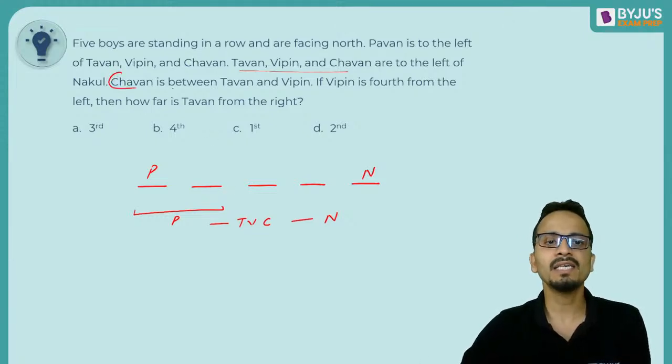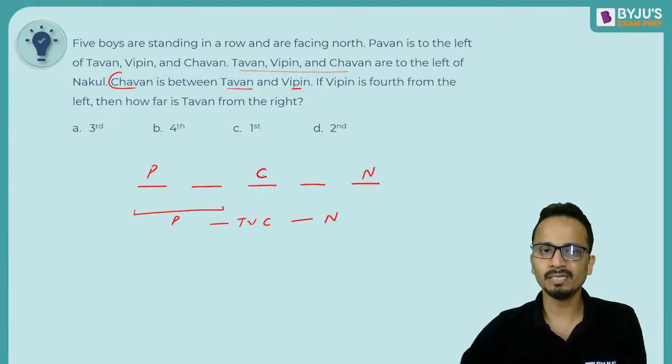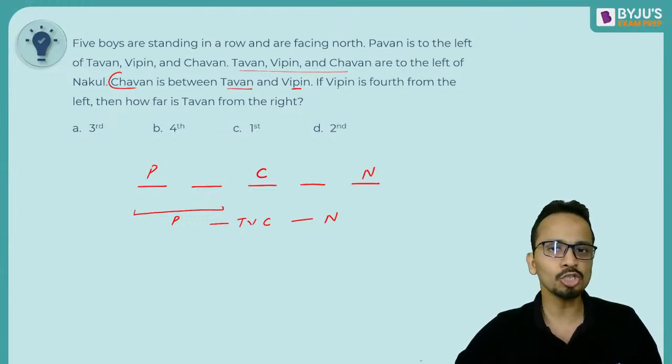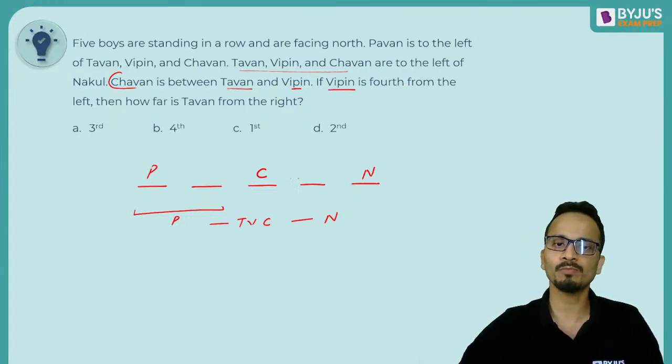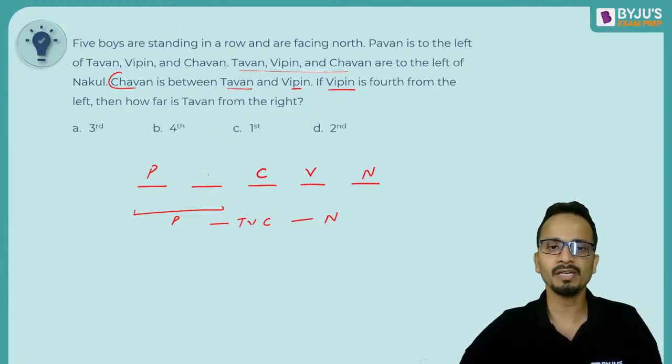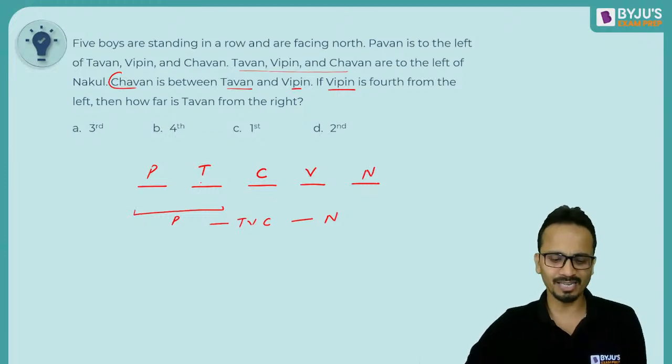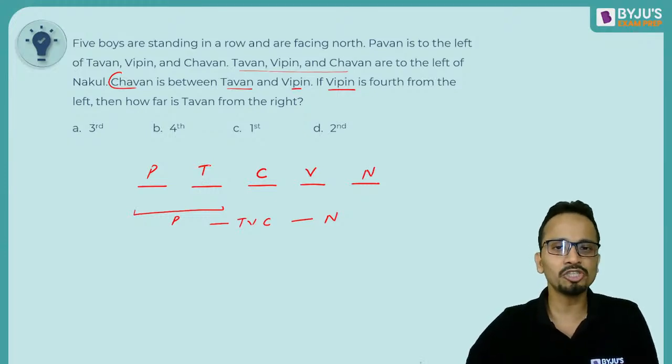Now C is between T and V. So C will come at the center and T and V will come at chair number 2 and 4 interchangeably. But it is also given that V is fourth from the left. So V will come here and T will come at the second chair. That's it. The arrangement is done. Such a simple question it was.